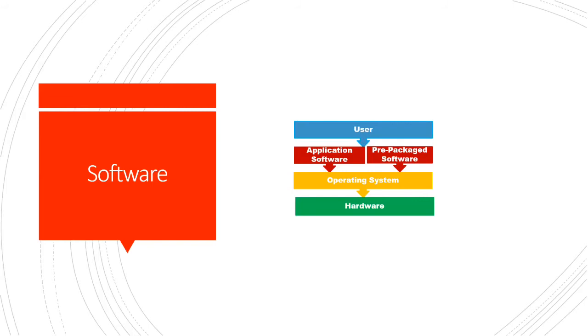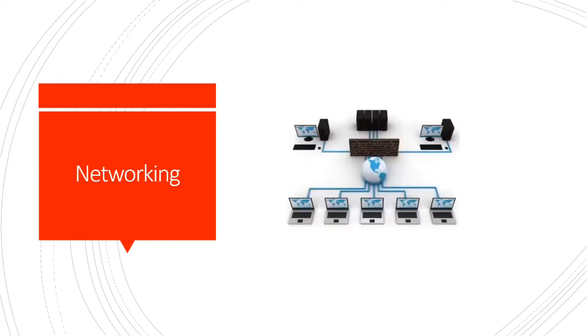I have explained about prepackaged software here in the diagram, which is basically an example, I would say, Excel, Word, or any software that is already written and available for the user to use. So user either uses an application software, he does the coding, or he can directly use the prepackaged software to talk to operating system, and operating system talks to hardware. So this is how the whole software lifecycle works through network.